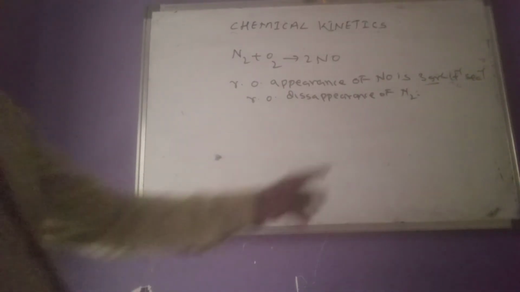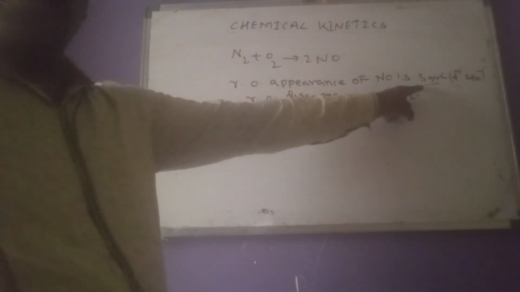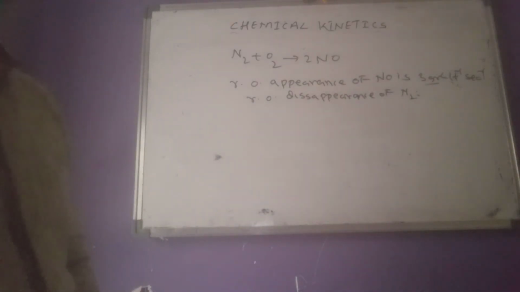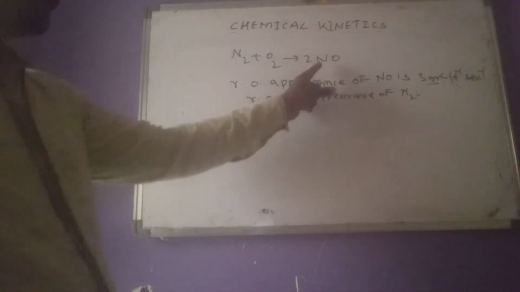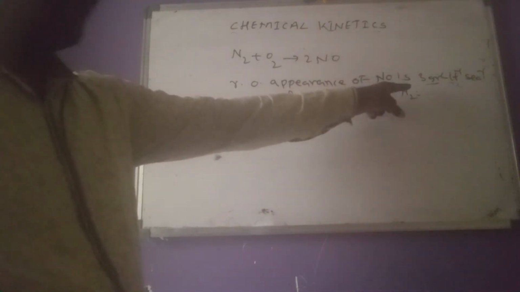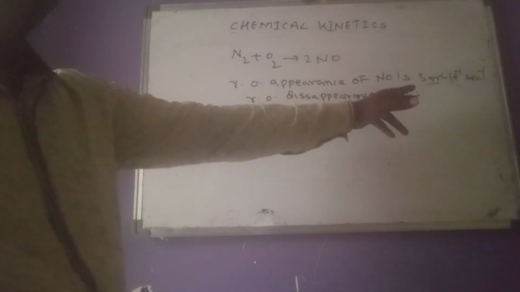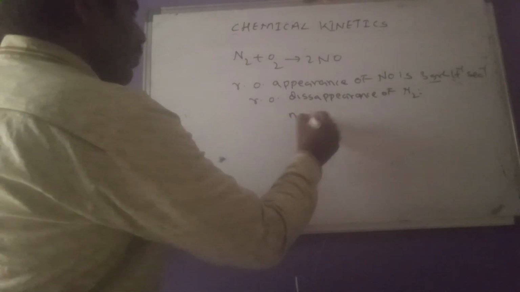Listen here. First, they have given the rate of appearance in gram per liter per second. First, we should convert that into mole per liter per second. That means we have to calculate the number of moles of NO. How many moles of NO are formed in this question? To calculate the number of moles, what is the formula?